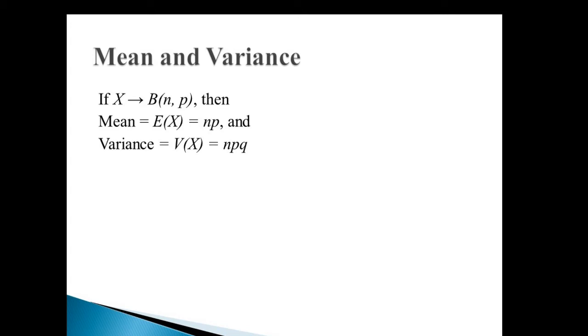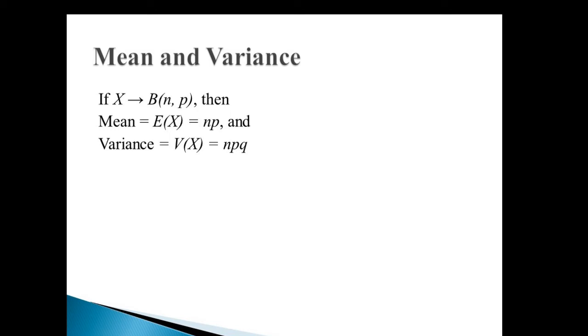If we observe here, for any values of n and p, the mean is always greater than the variance. Mean is greater than the variability which we obtain here. These are derived from the probability mass function of the binomial probability distribution. Expectation of x is summation of x into p of x.